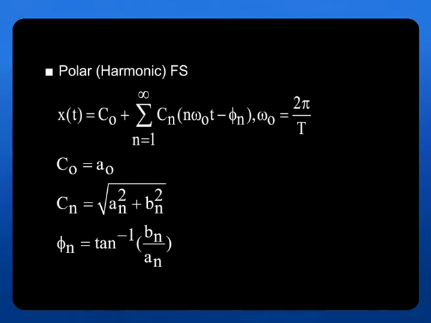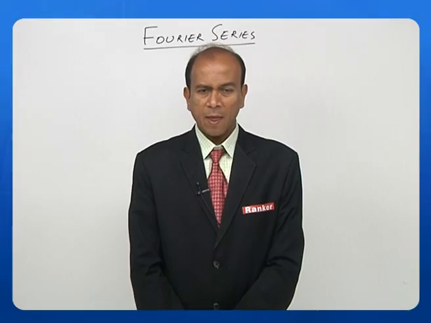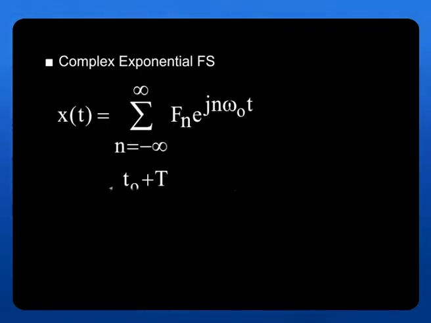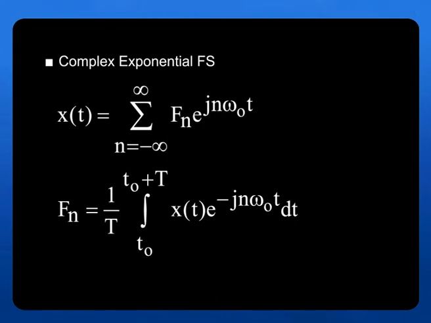What is all this? We have seen C0 is again the average value, which is equal to A0, and Cn is the coefficient of the nth harmonic component, equal to the square root of An square plus Bn square. Then phi n is the phase angle, the spectral phase of the Fourier series. It is given by tan inverse of Bn by An. Then comes the third form, which is called the complex Fourier series, where x of t is again represented by summation n equal to minus infinity to plus infinity Cn.